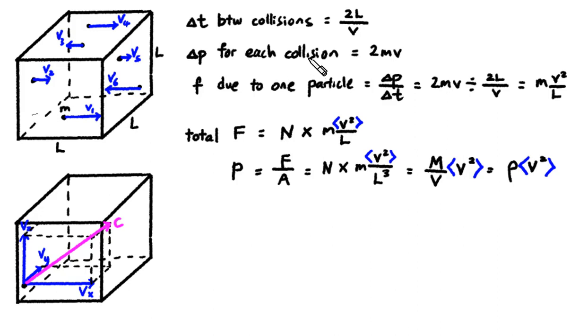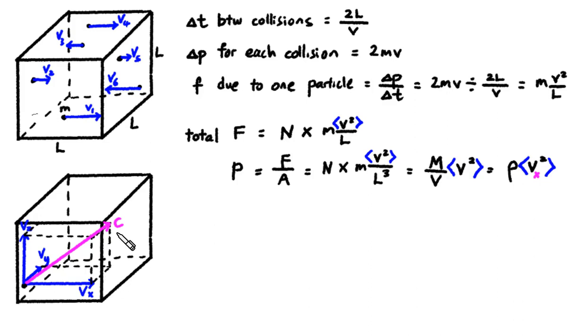So the change in momentum for each collision, the force due to each particle and everything remains the same. We just have to recognize that the v in this formula is not the velocity of the gas particles, it is the component of the velocities in the x direction.